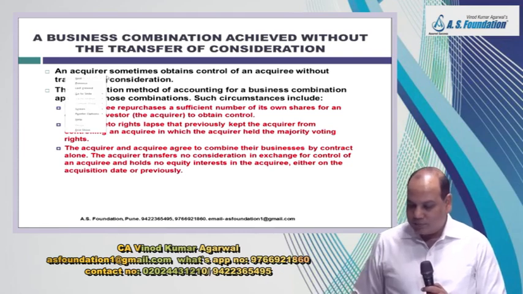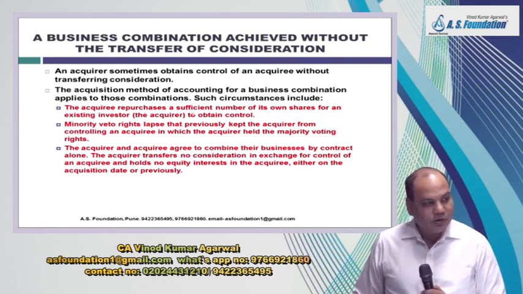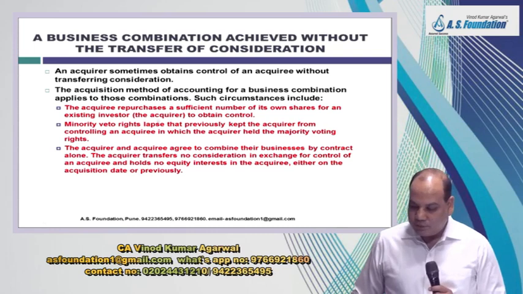Possibility number one is that the acquiree repurchases a sufficient number of its own shares from an existing investor to obtain control.